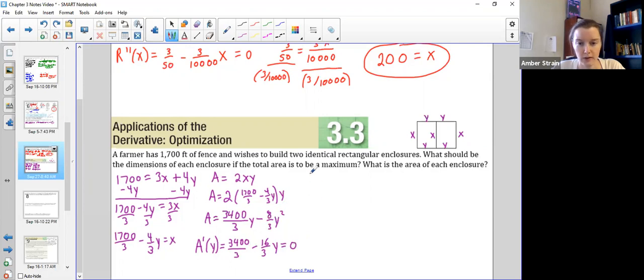I could add the 16 thirds over to the other side, which would leave me the 3400 thirds equal to that 16 thirds Y. And then I could divide using my calculator as long as I'm careful with parentheses. You may also have noticed that those 3's could cancel. If you did, that makes things even easier on you. As long as you have those parentheses, it works itself out to give you the 3400 divided by 16 is 212.5. Let's go and make it a fraction because fractions are always better. And that's going to give us 425 halves.